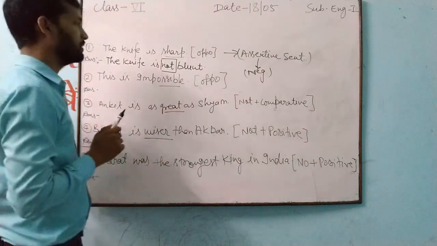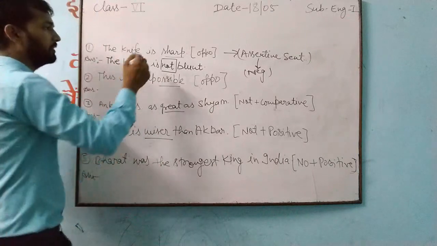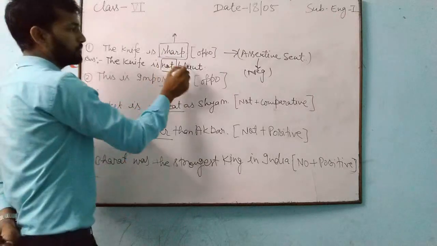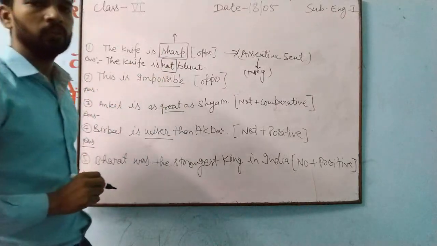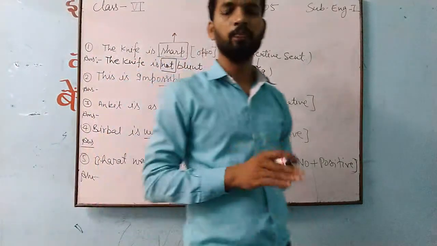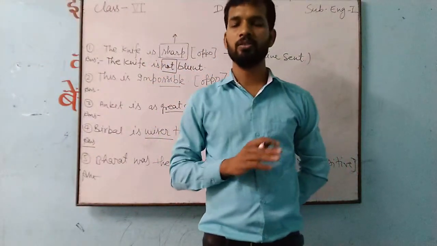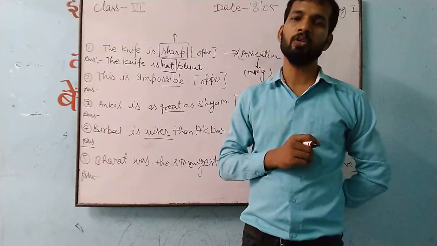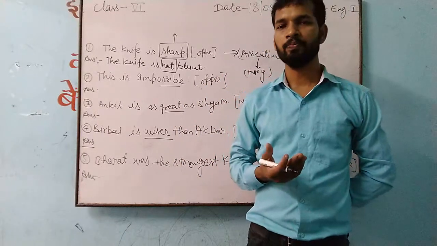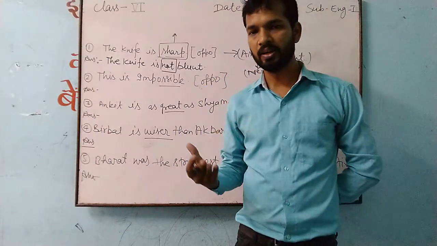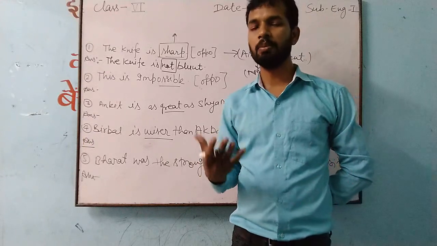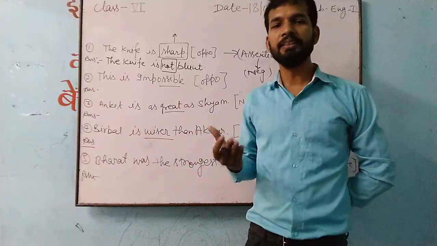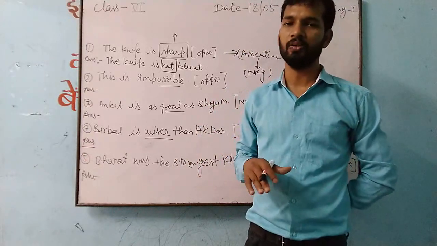Okay, these are all words. So this we have changed. And the opposite of this, sharp, we have to write. So the opposite of sharp changes into blunt. So what happens when you change assertive to negative or negative to assertive? Sometimes we have to change by using an opposite word and by placing not. And sometimes you will get different degrees. It can be positive degree, comparative degree, or superlative degree. So these degrees can also change into negative.